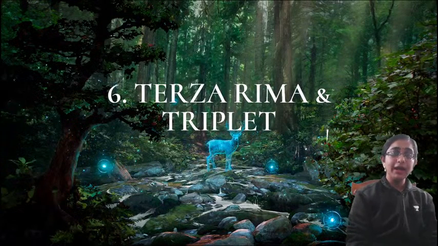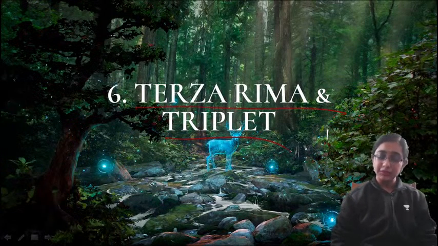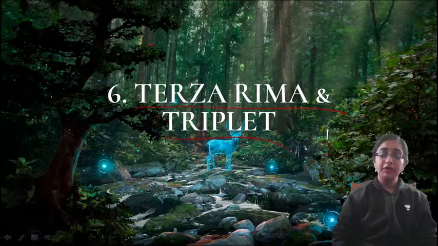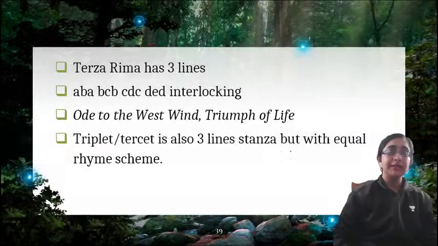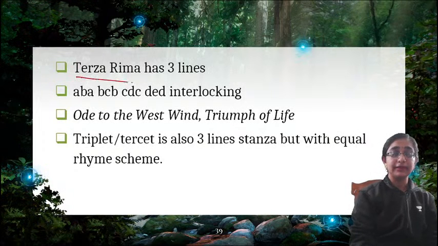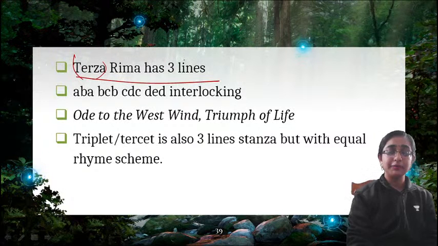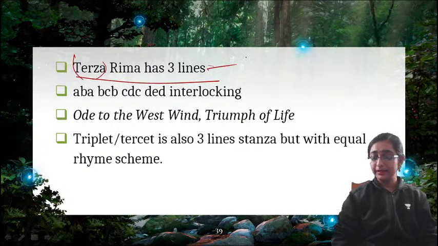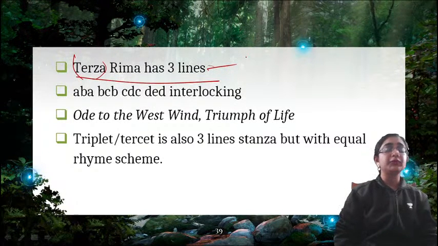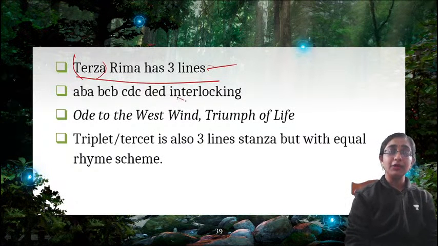Now, what is next? Next is terza rima and triplet. Terza rima is also very famous, right? We often read poems written in terza rima form. So, what is terza rima? Terza rima has 3 lines. Terza, tercet, you can remember in that way. It has 3 lines in a single stanza. So, a stanza of 3 lines is called terza rima. Okay, and it is interlocking.